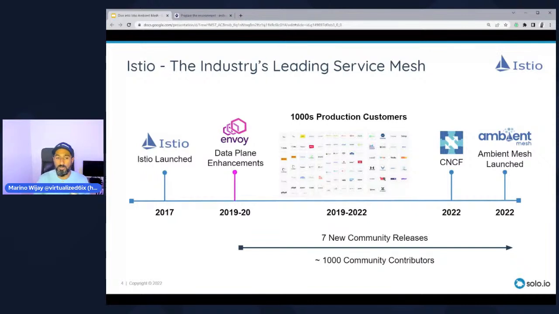Alongside that, a new mode of operations was launched in Istio, and it's called Ambient Mesh, where it now moves away from the sidecar. So there's no longer a sidecar in this version or mode of Istio. But that also brings up the question, is it an either or scenario? And actually the answer is no, it's a both scenario.